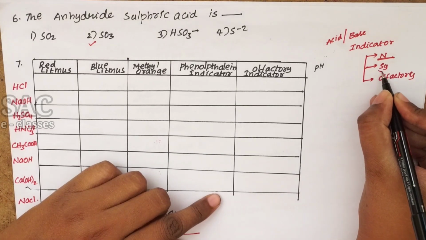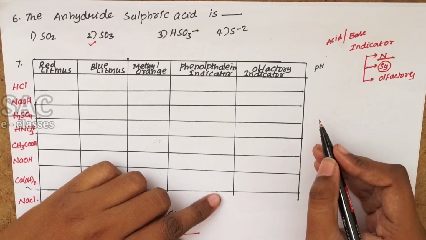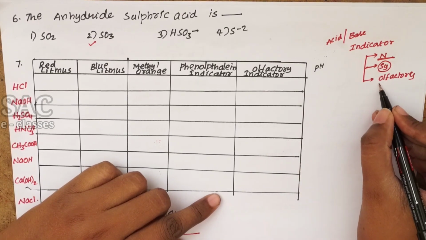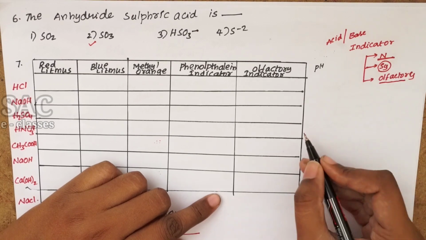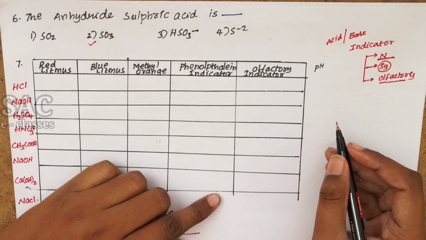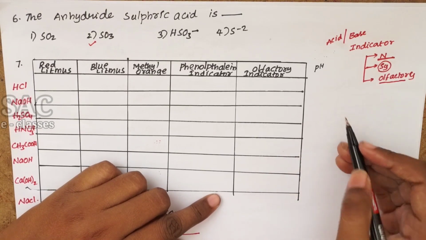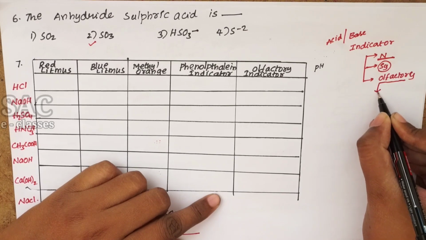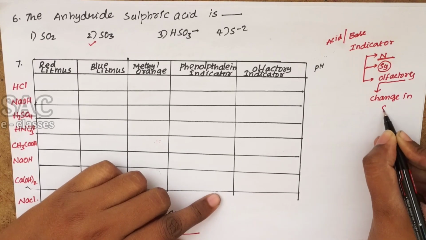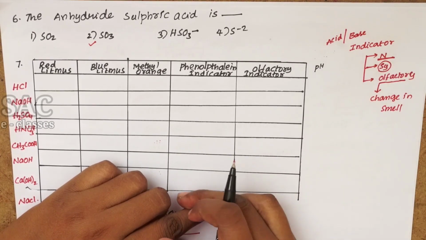Next one is synthetic indicator. If you want to say anything is a synthetic indicator, that must be made in the laboratory. And coming to olfactory indicator, the indicator which is used to identify whether the given substance is an acid or a base or neither, based on the change in the odor, nothing but smell, change in smell. We call these the three usual indicators.